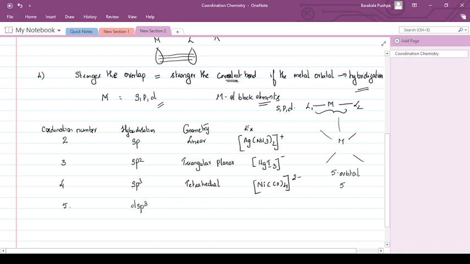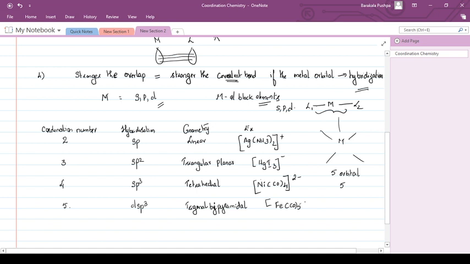So mainly the shape of this type is trigonal bipyramidal. An example is Fe(CO)5.